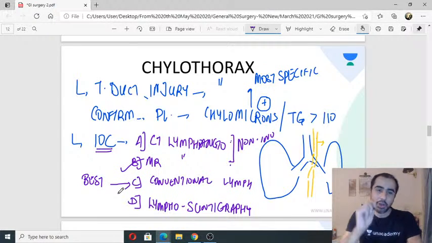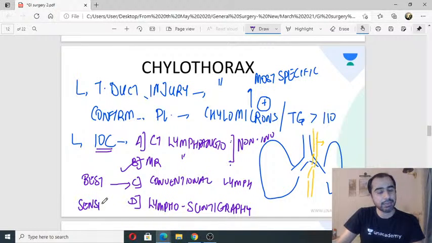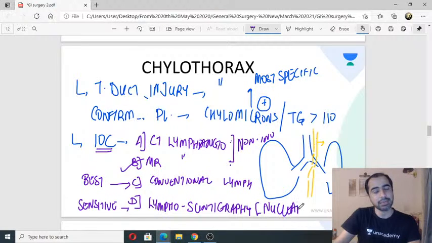Conventional means what? You have to cannulate and then you inject the contrast, like how you have DSA for arterial disorders. That is conventional lymphangiogram. If they ask you most sensitive, it will be lymphoscintigraphy. This is not done by radiologists. This is done by nuclear medicine. Okay, most sensitive.